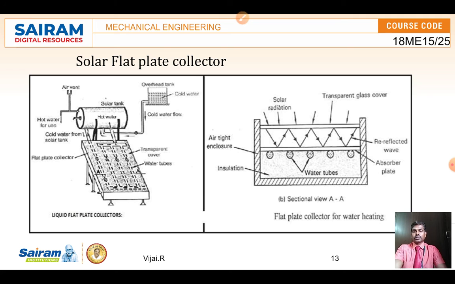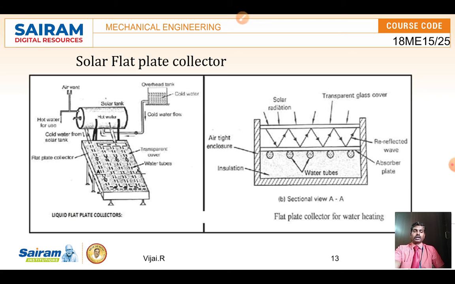And then from the solar tank, we send the cold water to the solar flat plate collector, where the sunlight falls on the plate and the water gets heated up. Let me see one by one how it functions. After the water is heated up, the hot water is stored again in the solar tank, and from there we take it to our bathroom taps and so on, for the purpose of getting hot water.